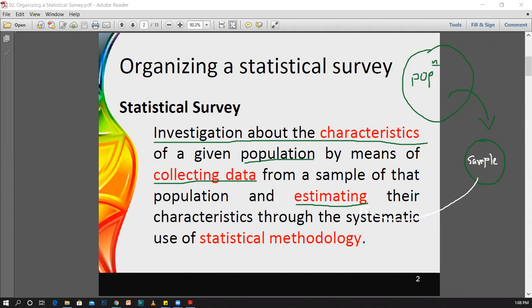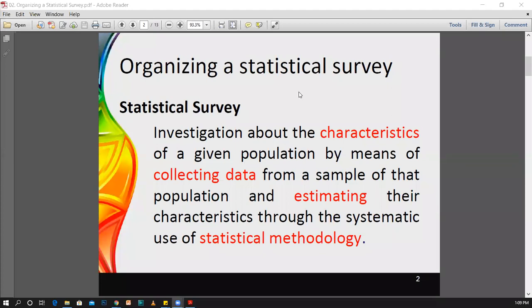When you estimate these characteristics, it should be done in a systematic way. The systematic way means that a statistical methodology should be used. So if you need to investigate the characteristics of a given population, you have to collect the data for the sample, then estimate the characteristics in a systematic way, using a statistical methodology.